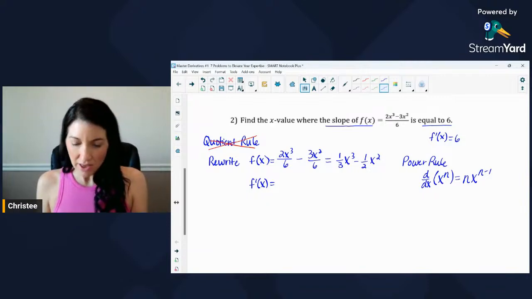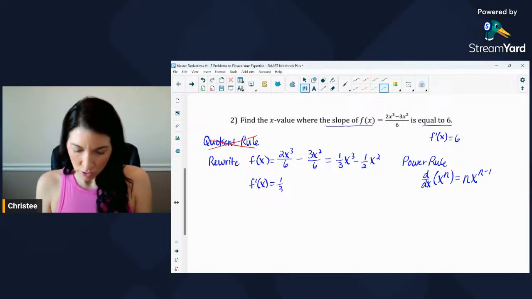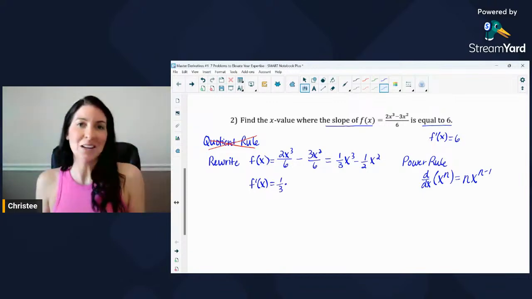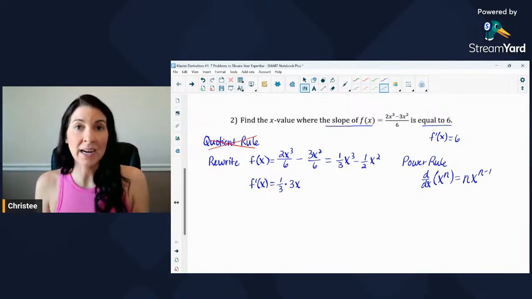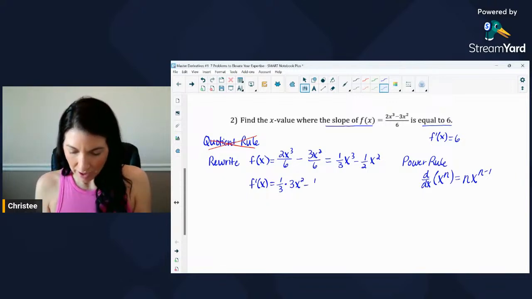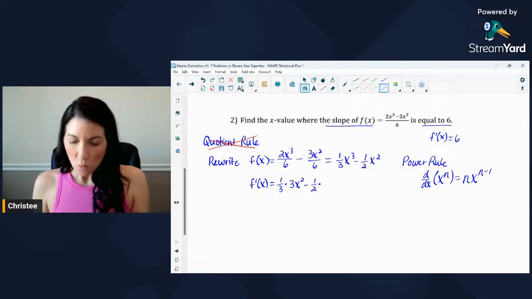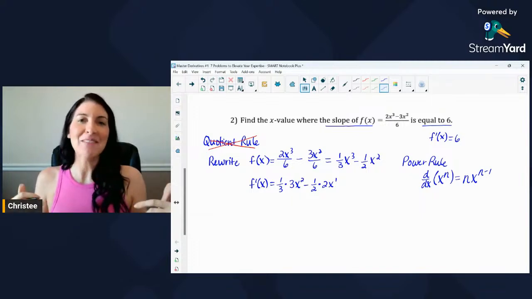All right, so now that I have the first term written as 1/3 x cubed, what I want to do is, I first have that constant of 1/3 out front. So that 3, I'm going to multiply the 3 down in front and then subtract 1 from the exponent. So if my exponent is 3 and I subtract 1, I would have 2. And then minus the coefficient of 1/2, bring down the exponent of 2, and then again, subtract 1. So 2 minus 1 is 1. You don't have to write that, but I'm going to write it because in the next step, I'll go ahead and simplify those.